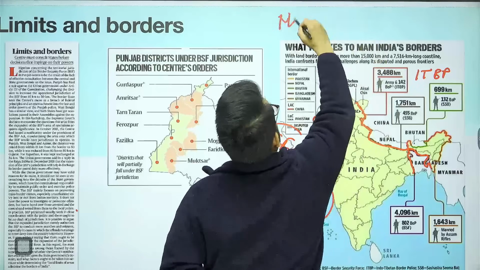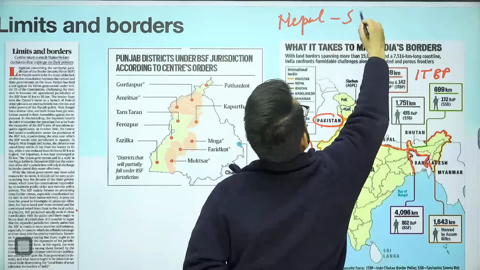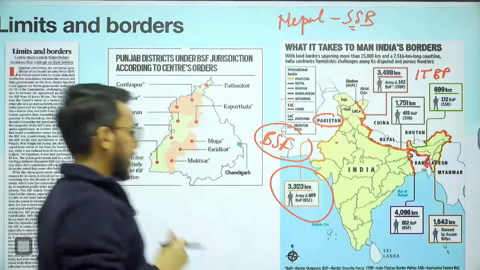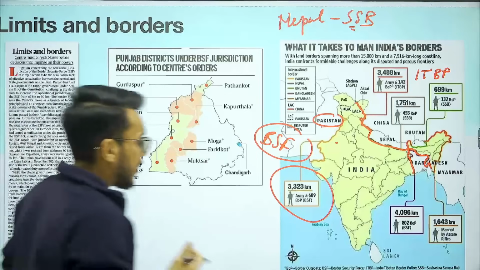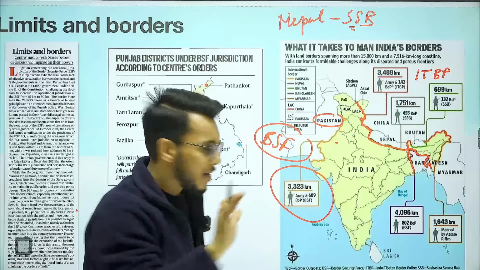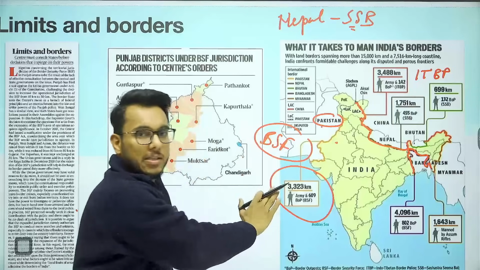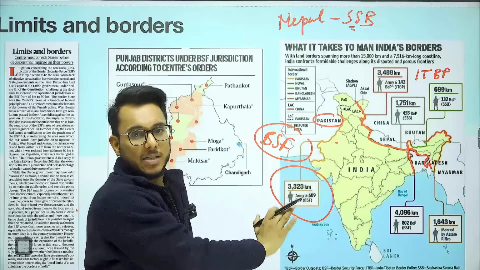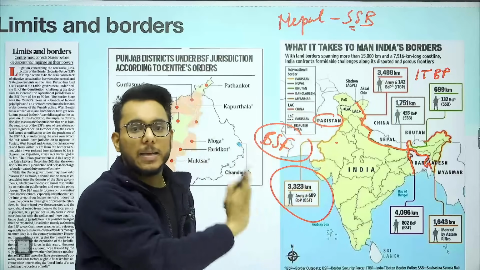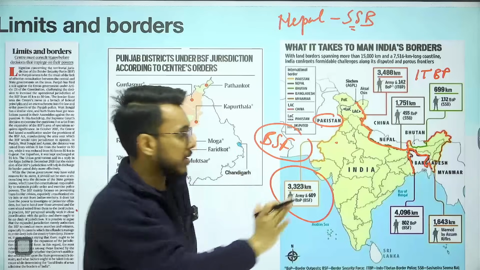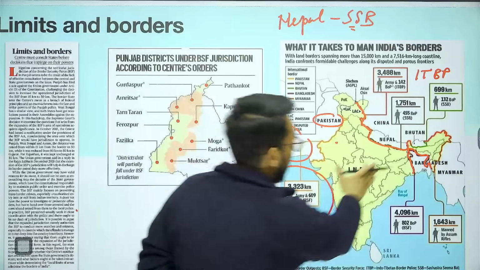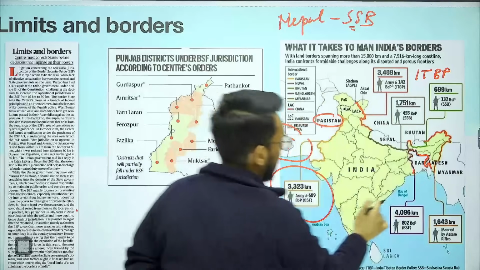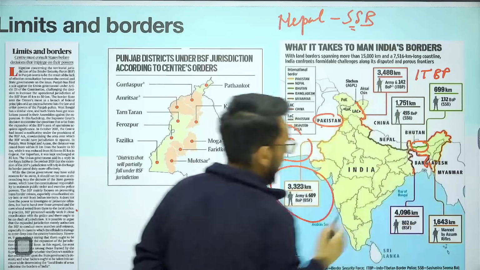So Nepal's border is manned by SSB, which stands for Shastra Seema Bal. Again, I'll repeat: Pakistan, BSF. Bangladesh, BSF. China, ITBP, Indo-Tibetan Border Police. Nepal, SSB, Shastra Seema Bal. Then we have Bhutan here.